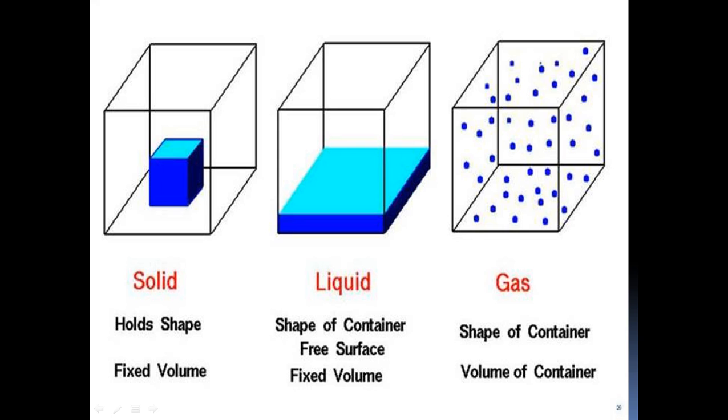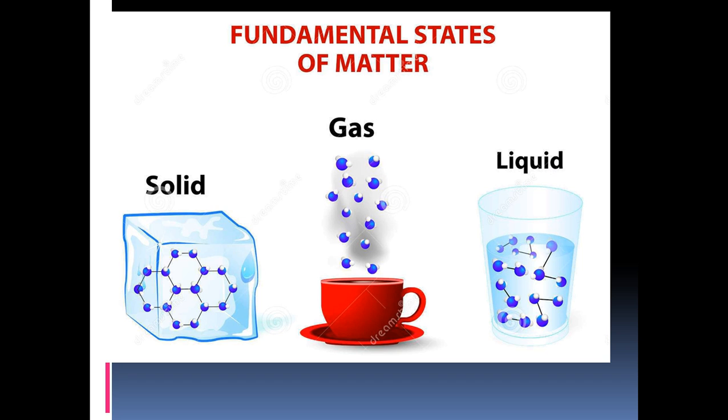In fluid mechanics, fluids are categorized as two types. One is the liquid and then gases. So you can see in this image. In the solid, all molecules are together. In the gas, they are separated by a very large distance. In the liquids, they are separated by some distance.